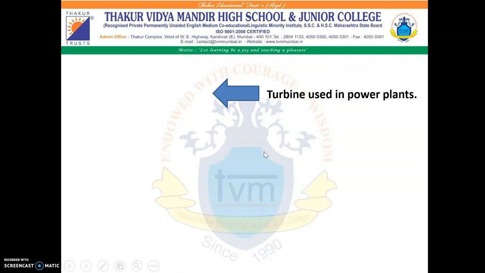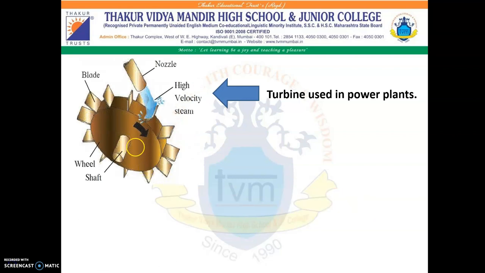And a turbine is used in such a plant to rotate the magnet of the generator. The picture shows a steam turbine. It has different parts like a wheel, shaft and blades. When a flow of liquid or gas is directed on the blades of the turbine, it rotates because of the kinetic energy of the flow.